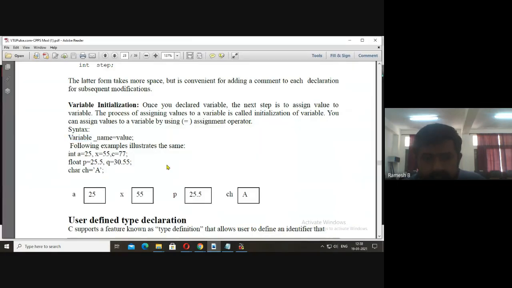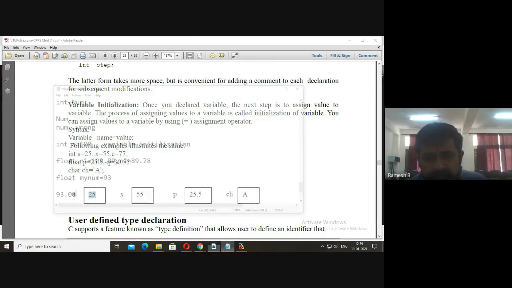Now you see there, in this example he has declared a is equal to 25, x is equal to 55, c is equal to 77, float p is equal to 25.5, q is equal to 30.55, character ch is equal to 'a'. I told you character variable must be enclosed within single quotes. You see there, a is having 25, x is having 55, p is having 25.5, ch is having a. Whenever we declare like this, the variables will be stored in computer memory internally like this.